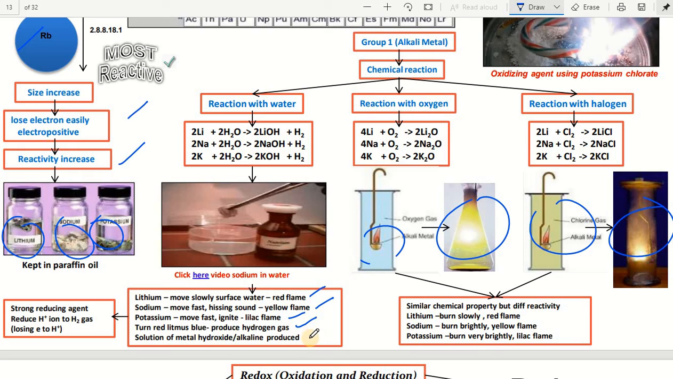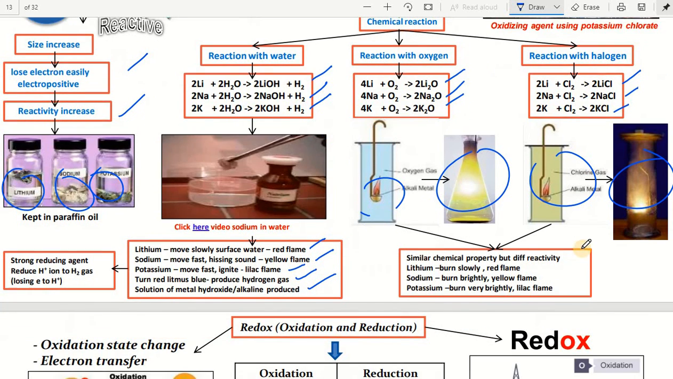Solutions of metal hydroxides are alkaline, so they turn red litmus blue. Similarly, lithium liberates hydrogen, sodium liberates hydrogen, potassium liberates hydrogen from water. When these metals, lithium, sodium, potassium, react with oxygen, lithium forms oxide, potassium also forms its corresponding oxide like this. And when they react with halogens, the corresponding halides will be formed.